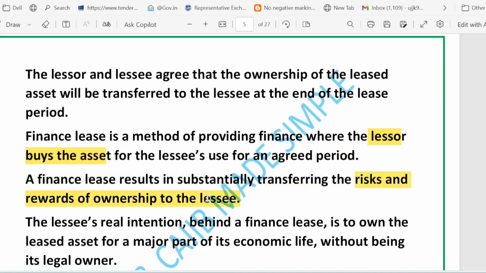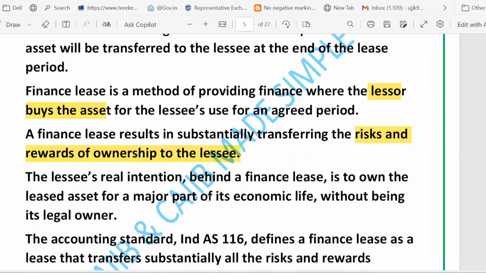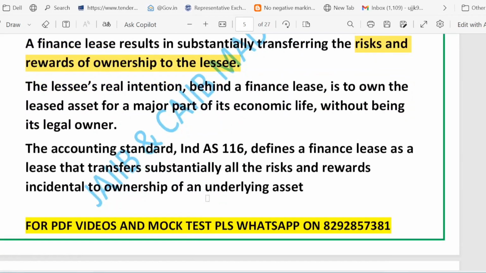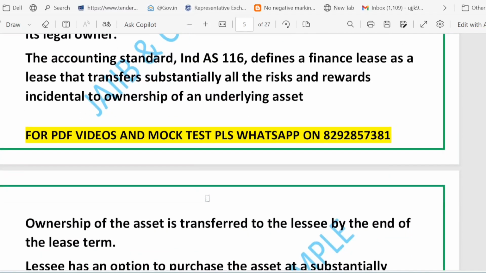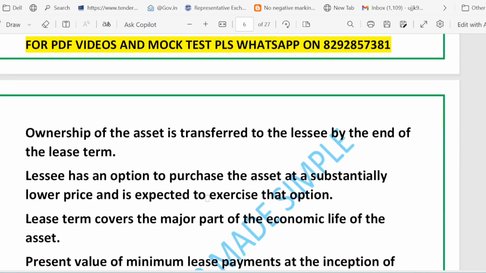The risk and reward of ownership move to the lessee, right? Sometimes the lessee gets an option to buy the asset at a very low price, which is called a bargain price, and the lessee is expected to use that option. So he gets to buy the asset at a very low price. You can see clearly written a substantially low price.